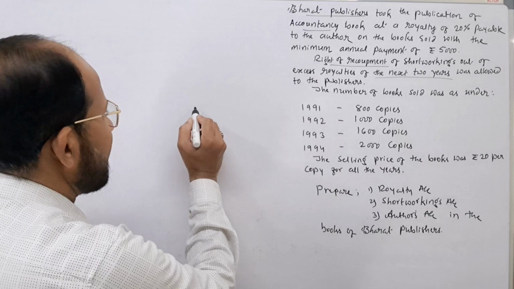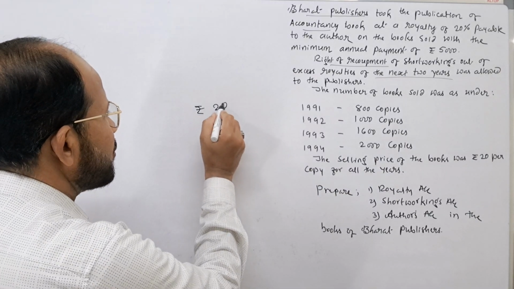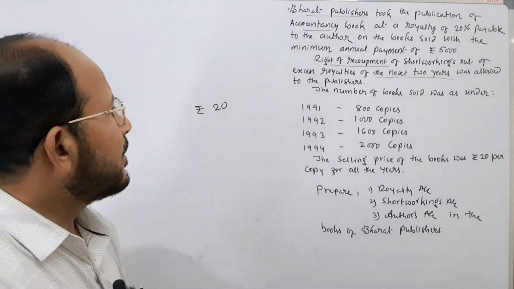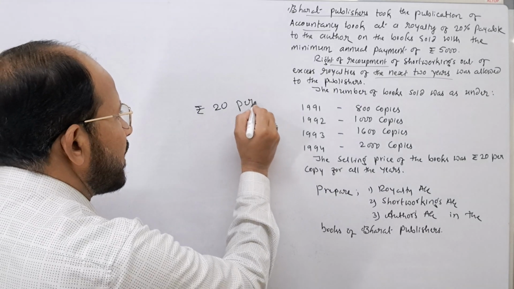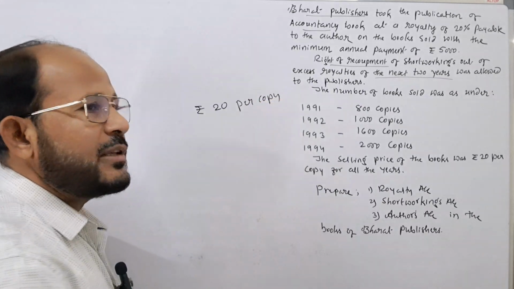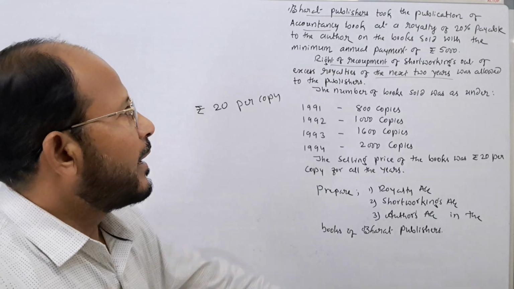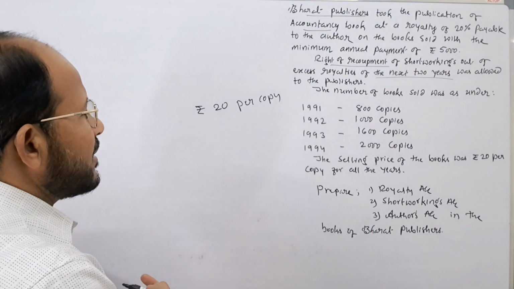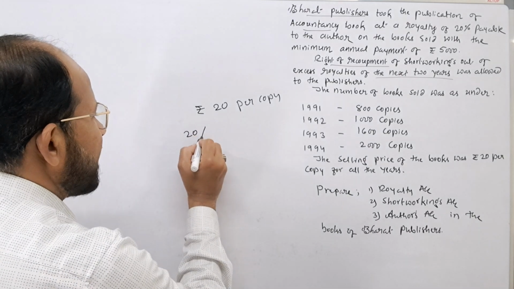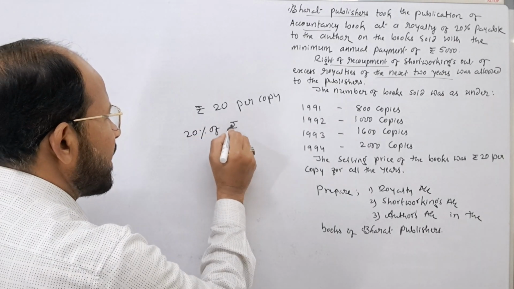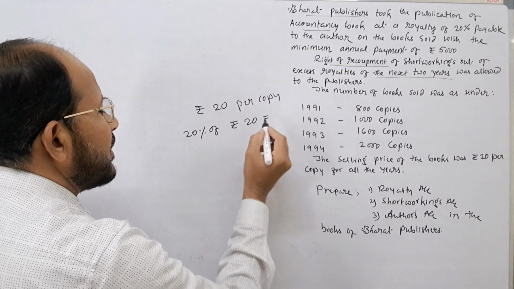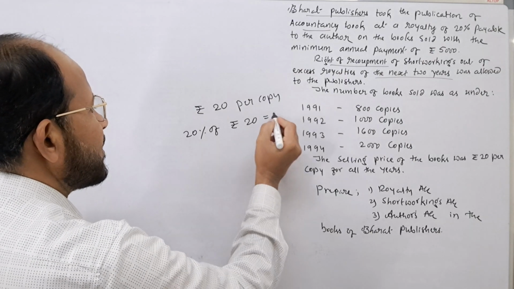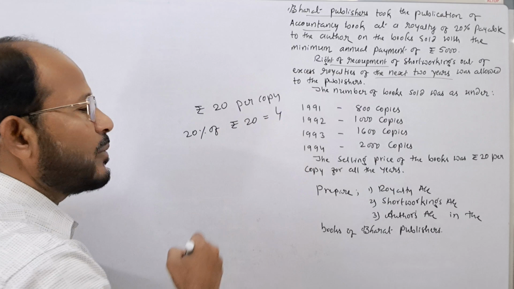If rupees 20 is the selling price per copy, then what is the royalty per copy here? 20% of the selling price. 20 is the price of the book, and 20% of this rupees 20 is nothing but the royalty per book. 20% of 20 comes to rupees how much?